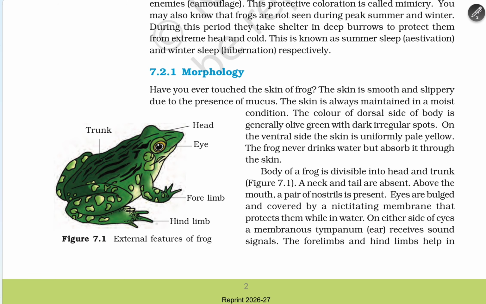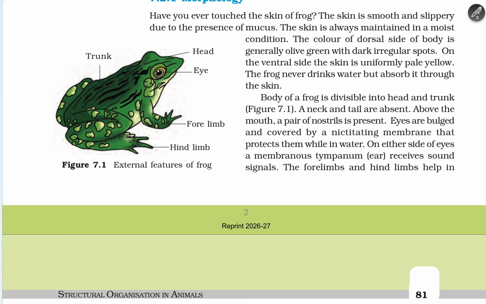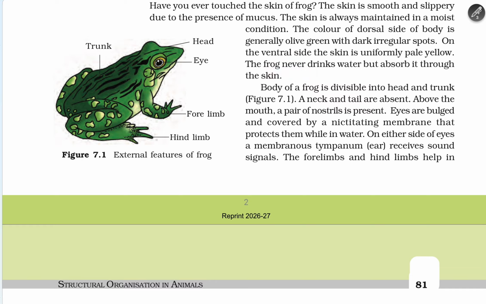Have you ever noticed the skin of a frog? The skin of a frog is smooth and slippery due to the presence of mucus. The skin is always maintained in a moist condition. The color of the dorsal side of the body is generally olive green with dark irregular spots. On the ventral side, the skin is uniformly pale yellow. The frog never drinks water but absorbs it through the skin.